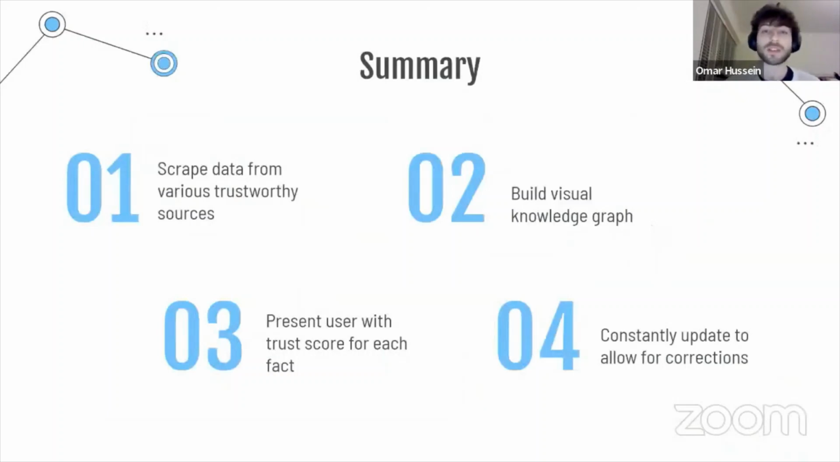To summarize, we scrape data from various trustworthy sources, build a visual knowledge graph that can help people understand more about the trustworthiness of their data, and we present a trust score for each of these pieces of data. We constantly update for correction, and we allow artists to do that, or other bigger music entities.